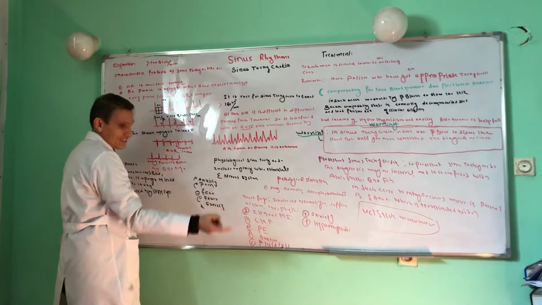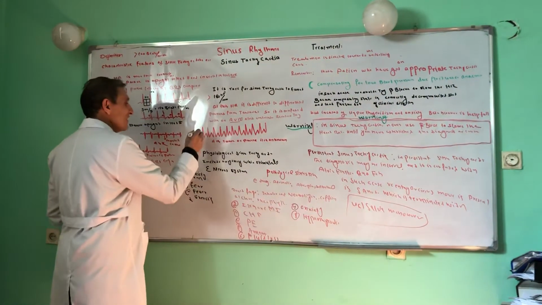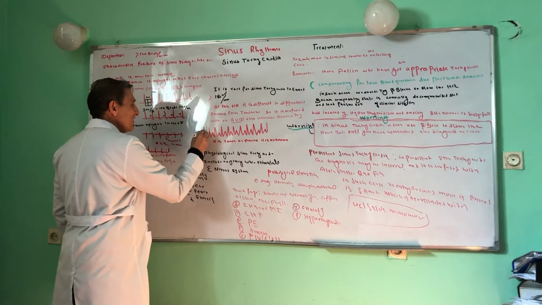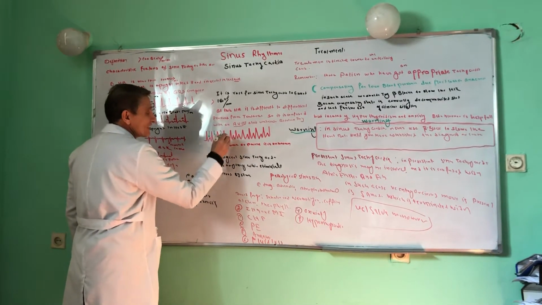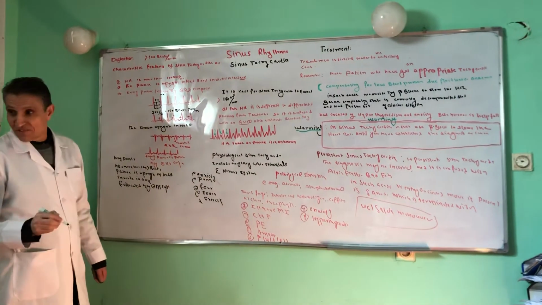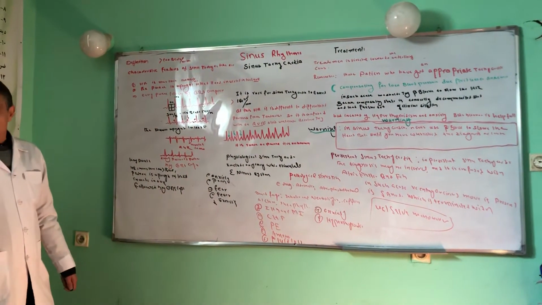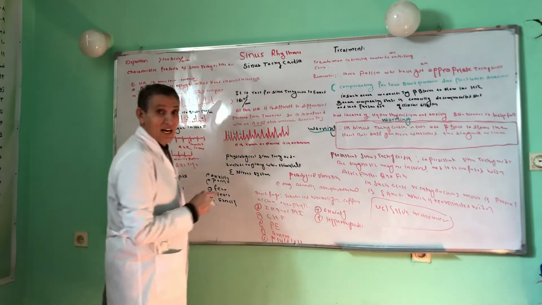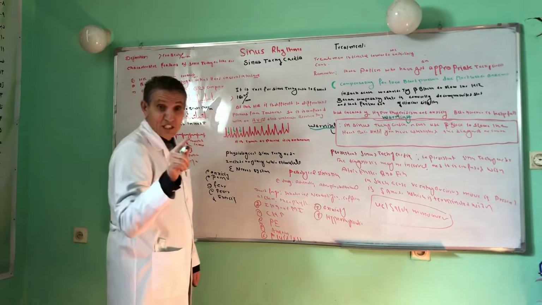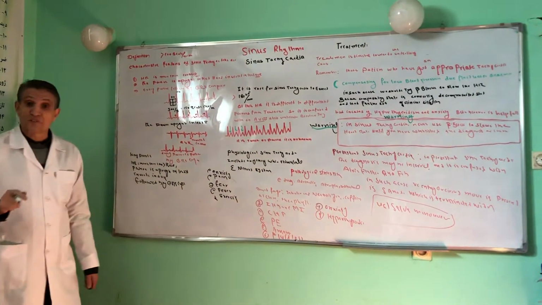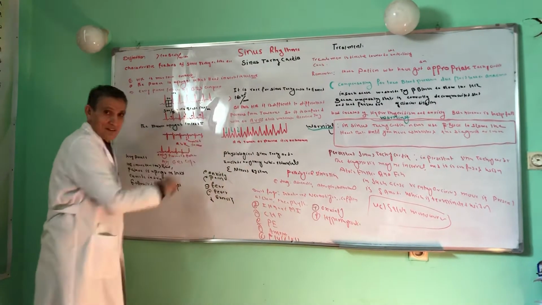So we have got one wave, and it is suspected whether it is a P wave or a T wave. Right? It is rare for sinus tachycardia to exceed more than 180 beats per minute. At this heart rate, it is difficult to differentiate T waves from P waves. So it is confused with atrioventricular reentrant tachycardia in this example.